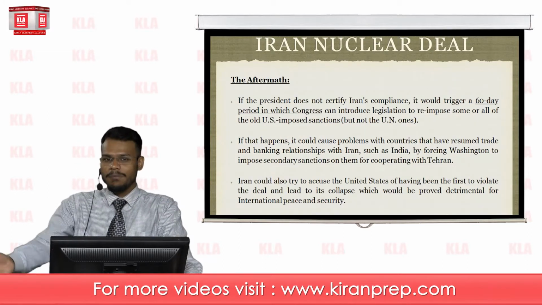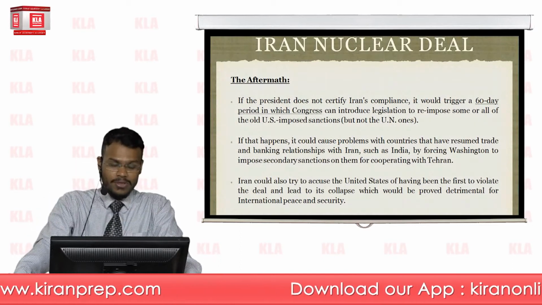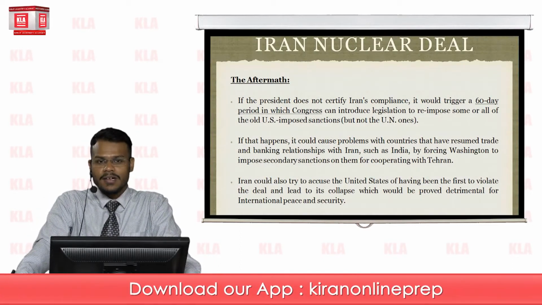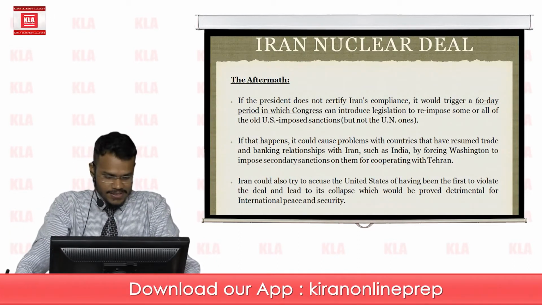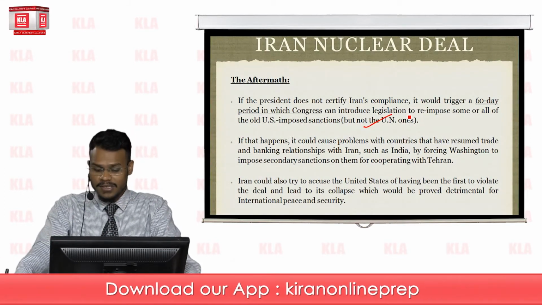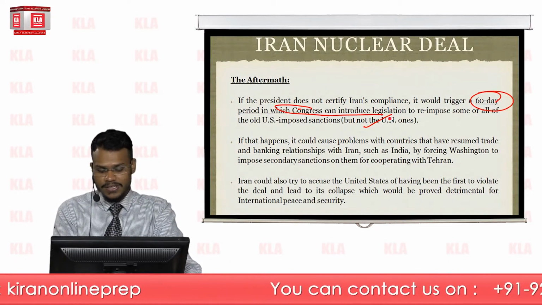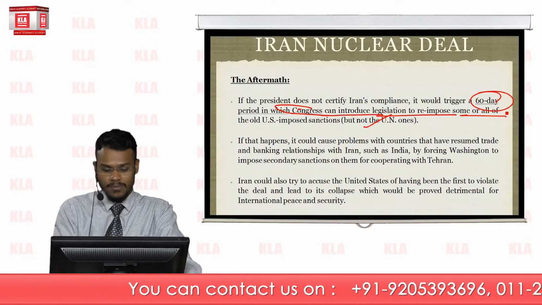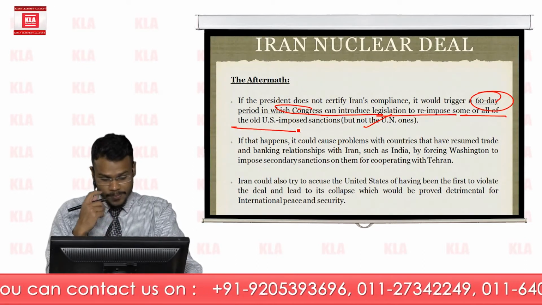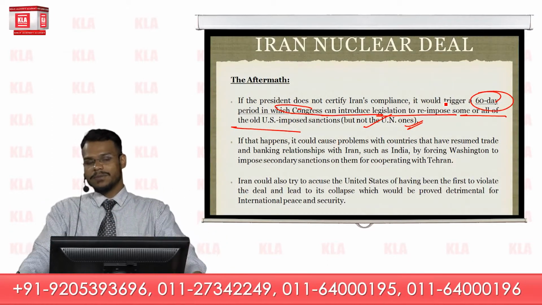So what could happen if the United States Congress decides to reimpose the ban? What developments could take place? It's very interesting. First, if the president does not certify Iran's compliance, it would trigger a 60-day period in which Congress can introduce legislation to reimpose some or all of the old US sanctions, but not the UN ones. So UN flexibility is already there.